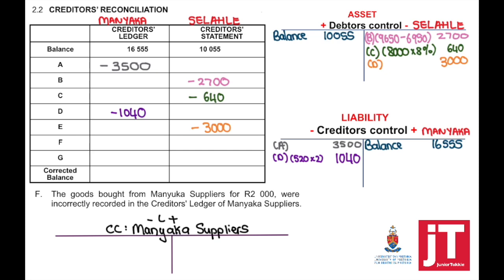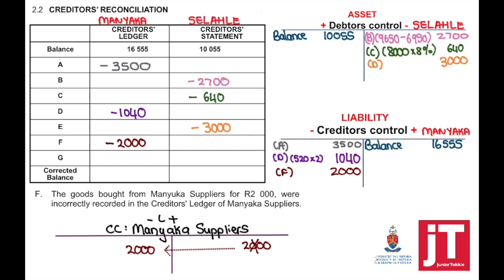Goods bought means that we have indicated it on the credit side for 2,000. But that was a mistake because it was the incorrect supplier. To correct it, we need to take it out. And now we're only going to take it out once so that the correct supplier's account can be credited. So it means that the creditor's ledger is going to reflect on the debit side 2,000, and that means minus 2,000 in the creditor's ledger.